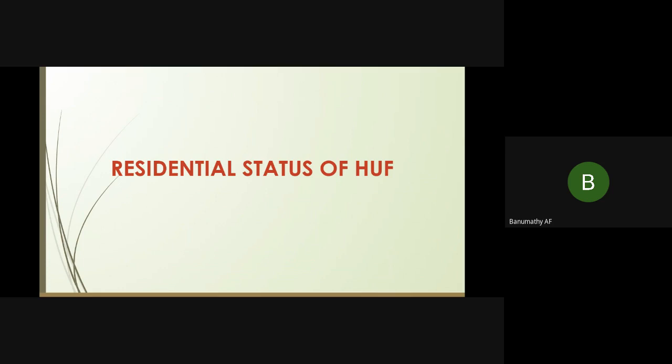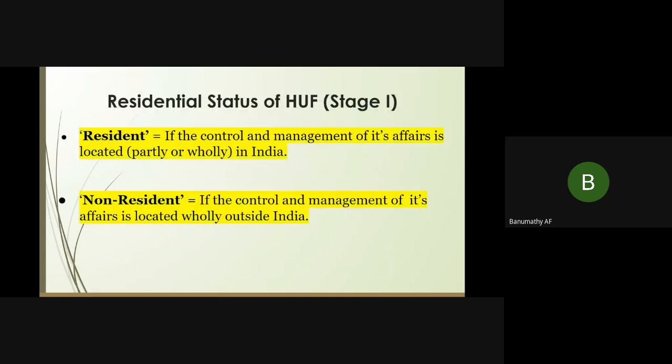What do you mean by that? If the control and management of its affairs is located wholly or partly in India, then the HUF becomes a resident. If the control and management is wholly situated outside India, then it becomes a non-resident.